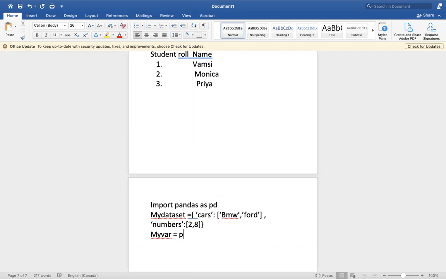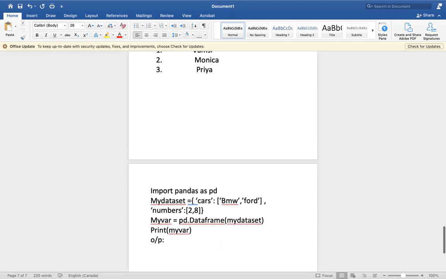So here I am giving pandas dot DataFrame. This is the keyword used here: pd.DataFrame of my data set. I am declaring this data set under this variable name. After declaring, I will give print of my variable, my var. So now you will get the output.